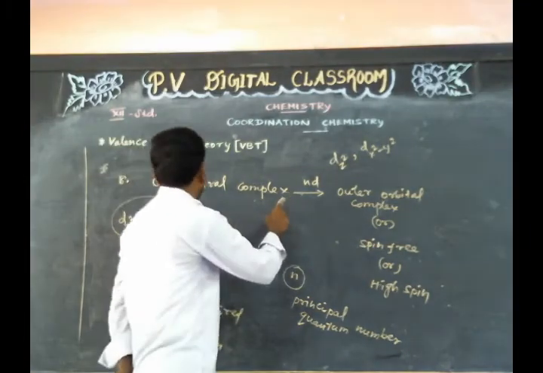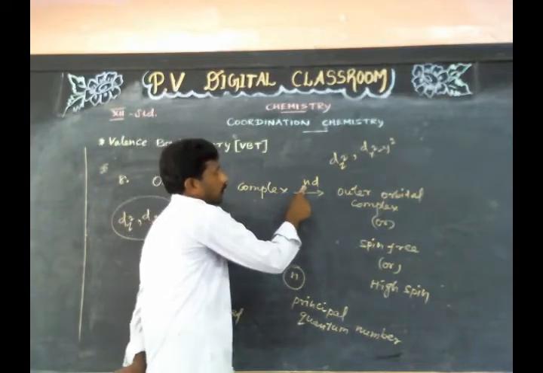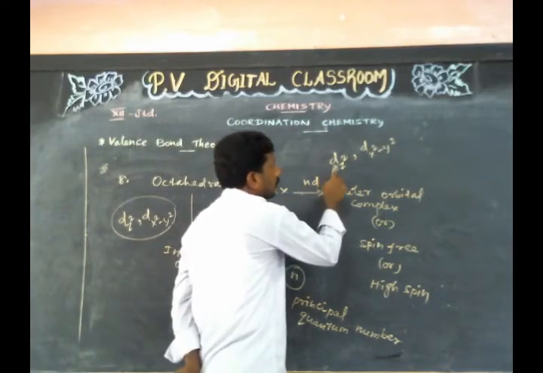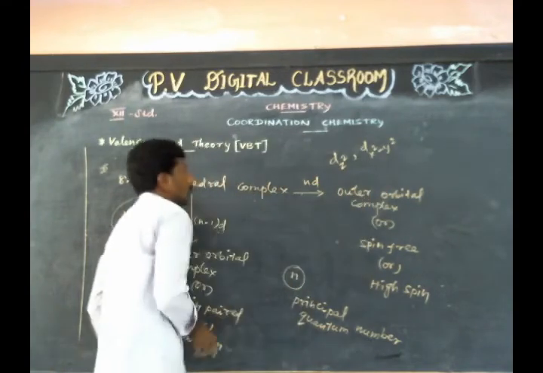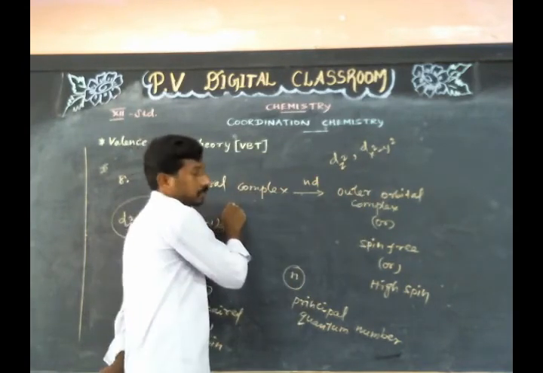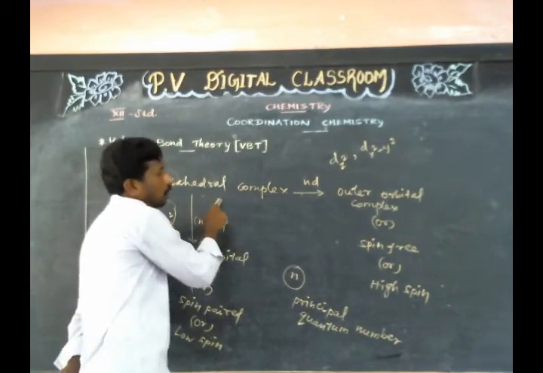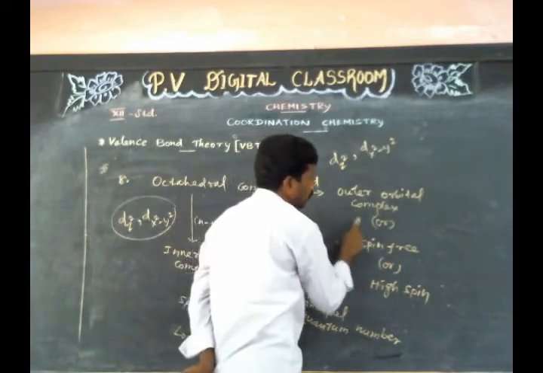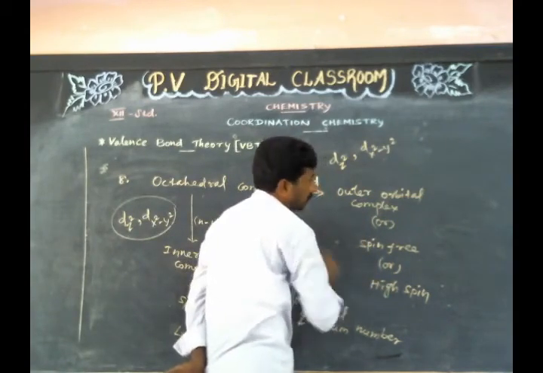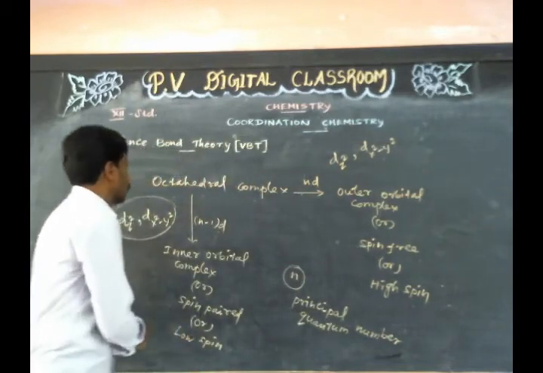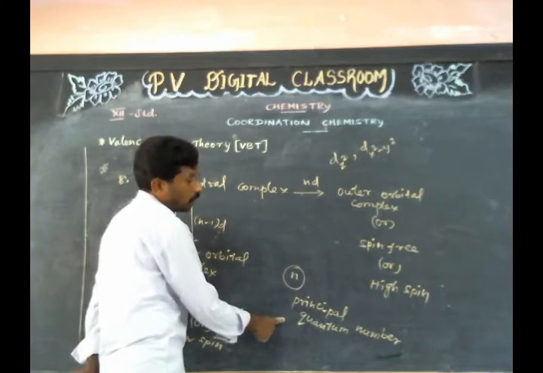Similarly, if nd orbitals, namely dz square and dx square minus y square, are involved in hybridization, then they are called outer orbital complexes, or spin free complexes, or high spin complexes. Here n represents the principal quantum number of the outermost shell.